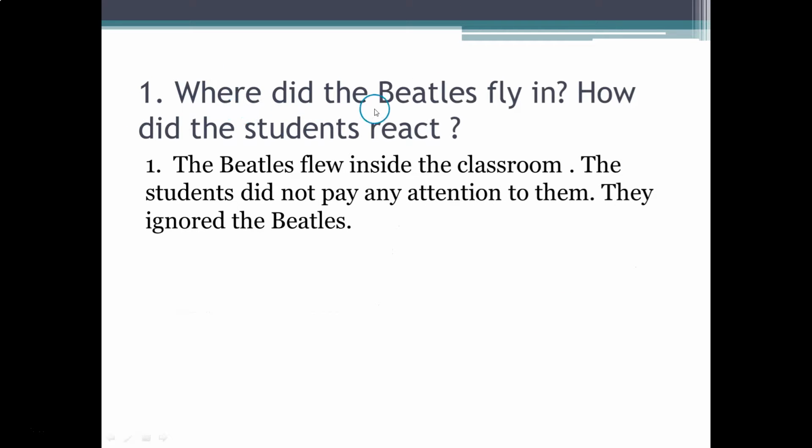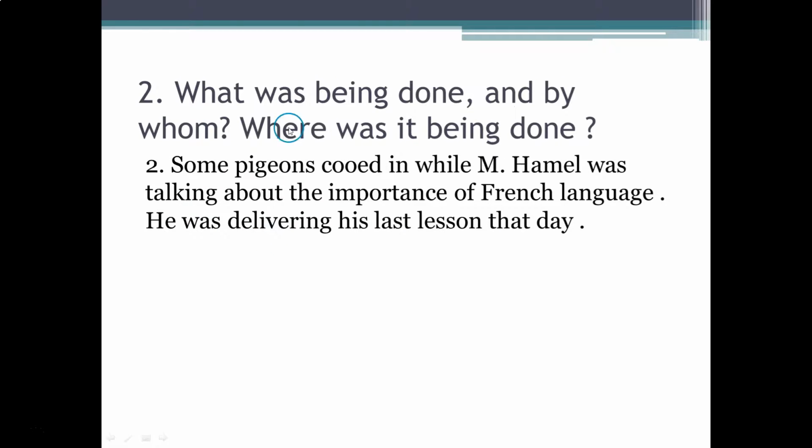Question 1. Where did the beetles fly in? How did the students react? Answer. The beetles flew inside the classroom. So underline inside the classroom. The students did not pay any attention to them. They ignored the beetles. So how did the students react? They did not pay any attention to them. You can underline this. And you can also underline they ignored the beetles.